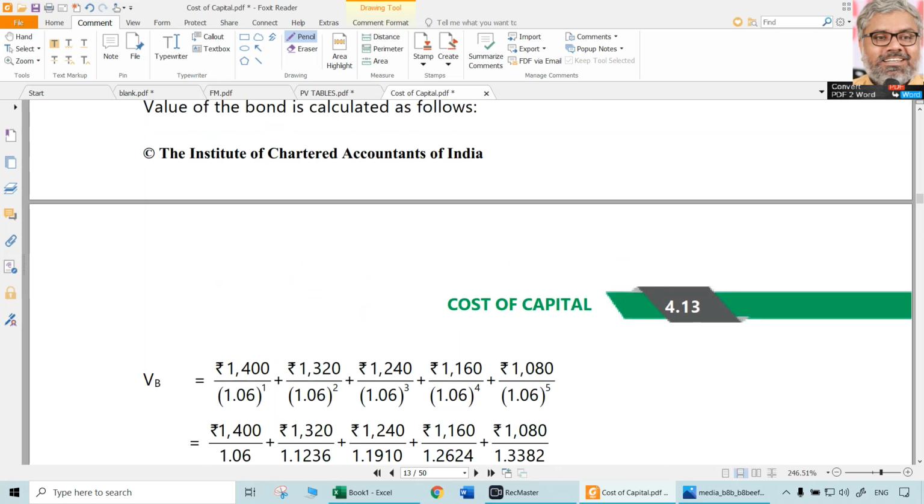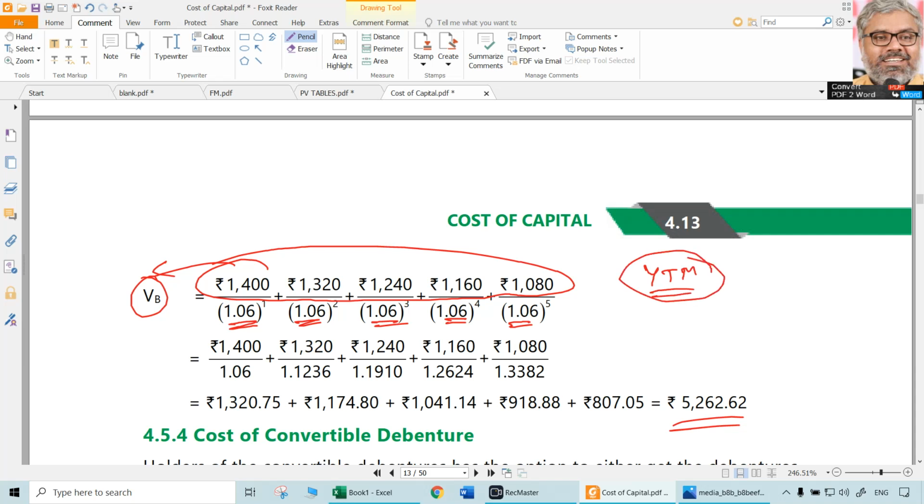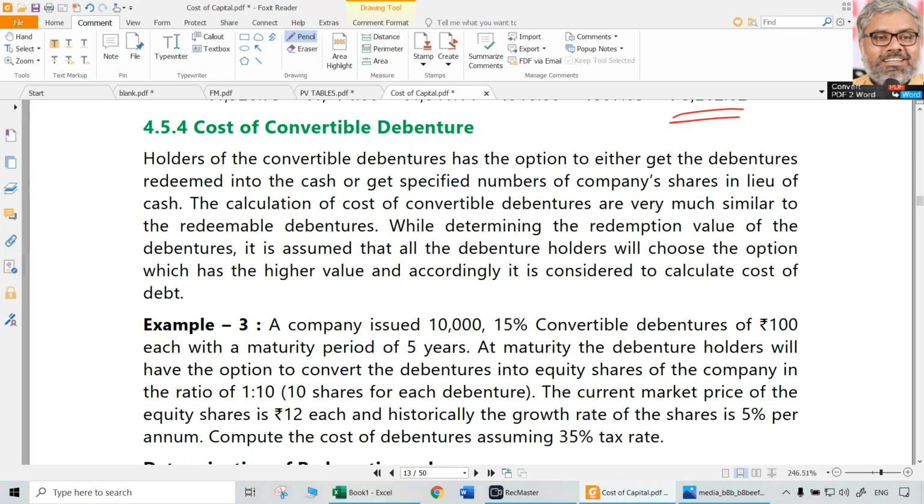So when we talk about bond, if value of the bond is given, we should be able to find out what is this rate at which all the present values of these future cash flows will equate to the value of the bond. That will be YTM. When is that? If value is given already. If this is not given, value is supposed to be found out. Simply we just have to find out the present value of all the future cash flows, discounting at the expected rate of return of investors. Then we'll get value of the bond. Either way questions can be asked. We should be able to do both of them.